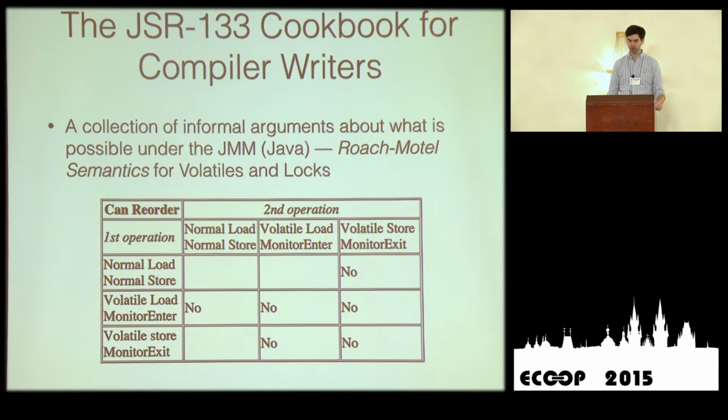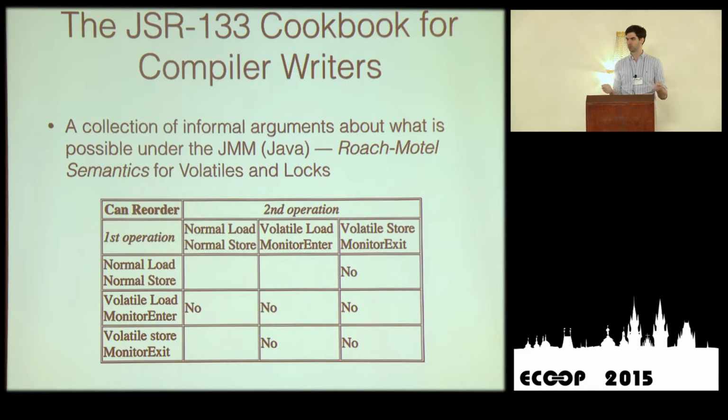So the basic idea of the cookbook is that it gives you a sequence of tables that say, for each two operations, what to do. For example, looking at the first row, first column, it says if you have a normal load followed by a normal load, the Java memory model allows these two things to be reordered.